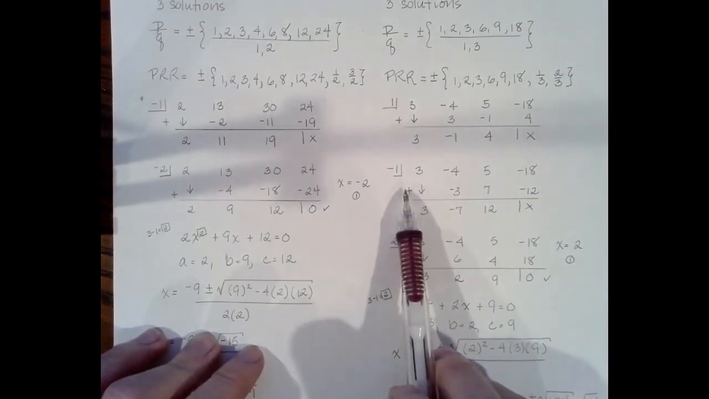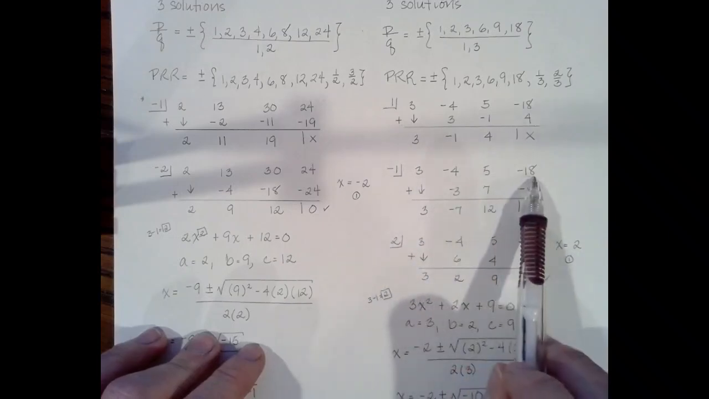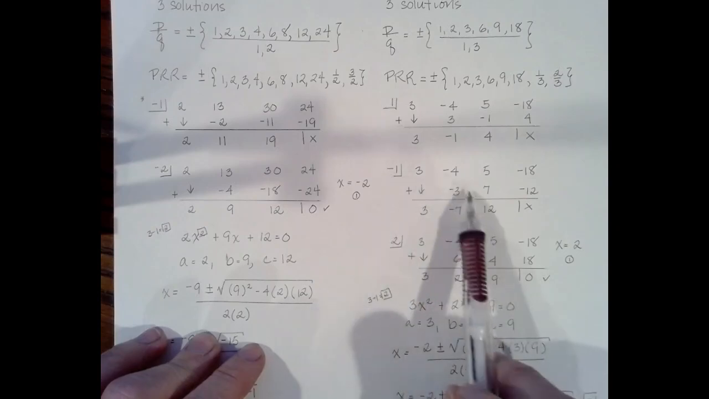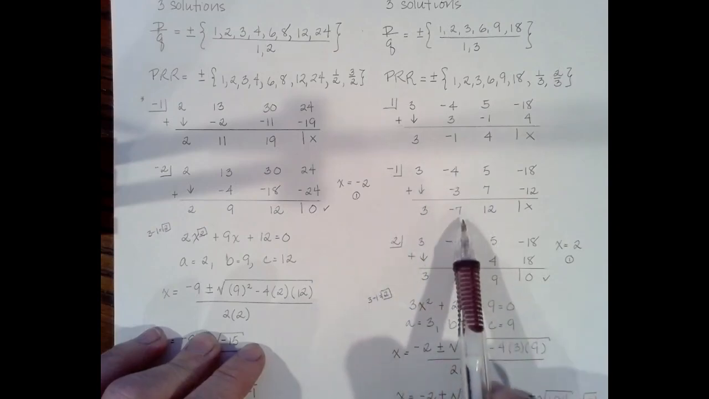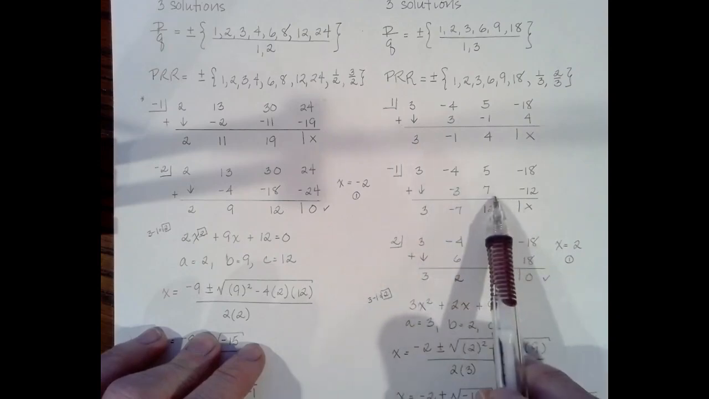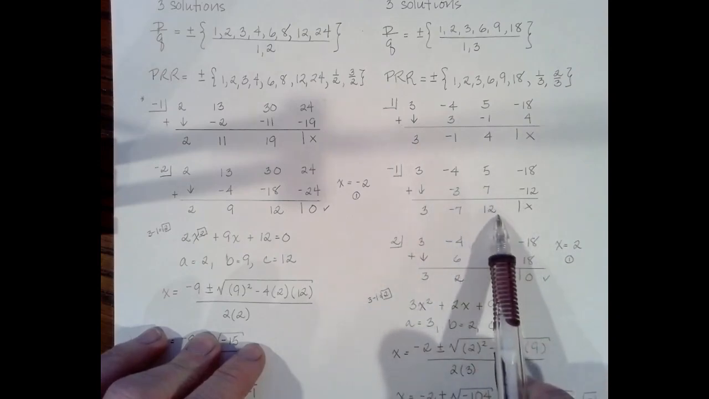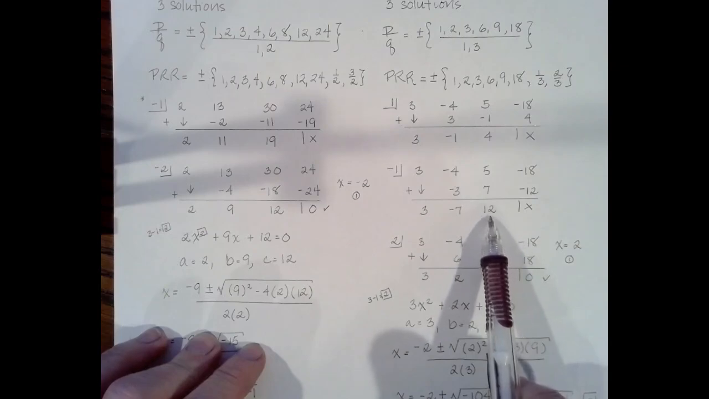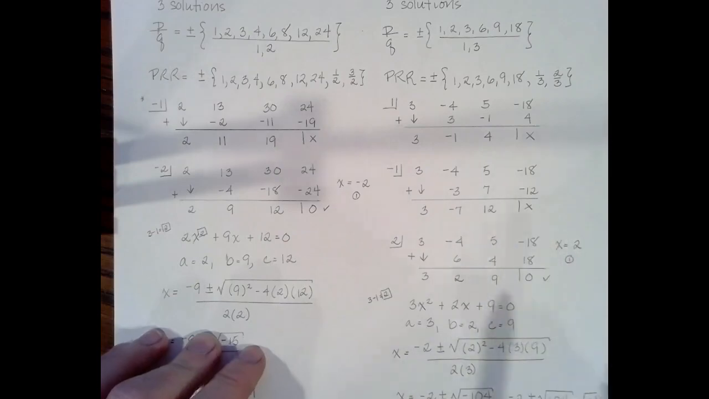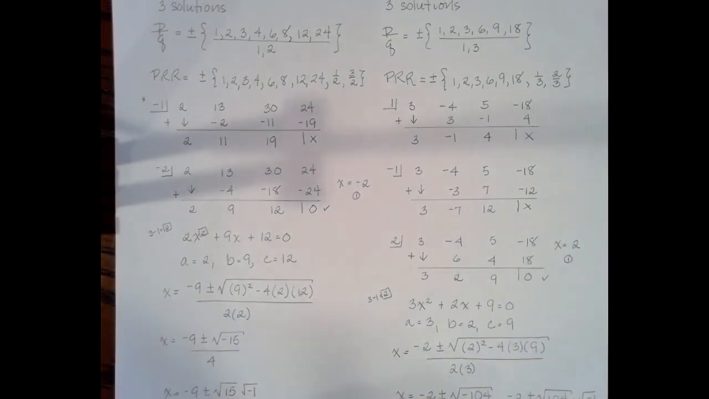So let's try -1. So copy down the coefficients again. Bring down 3 as the starting value. 3 times -1 is -3. -4 and -3 is -7. -7 times -1 is a +7. 5 plus 7 is 12. Ooh, getting closer. But 12 times the -1 is -12. This is -18. We end up with a bigger negative number. Ugh.